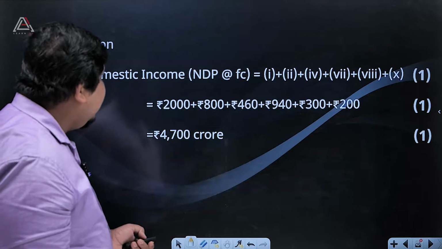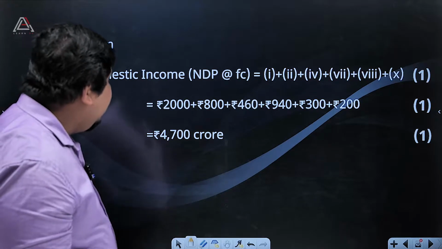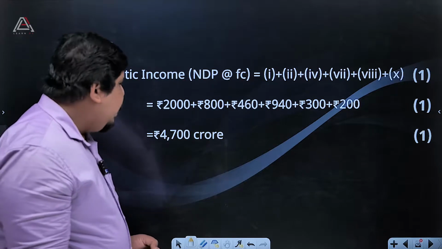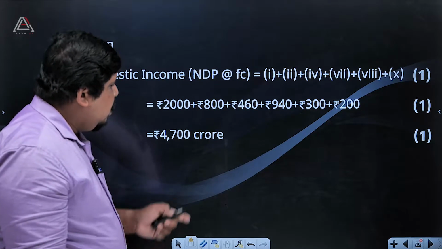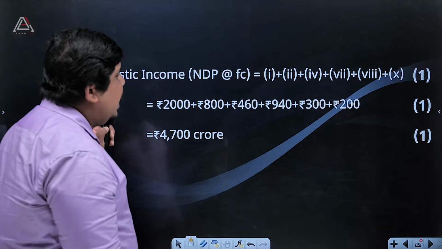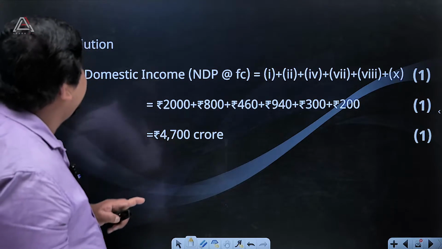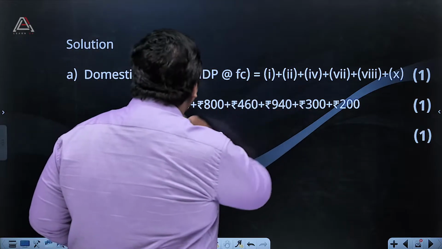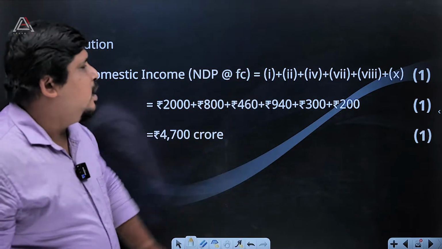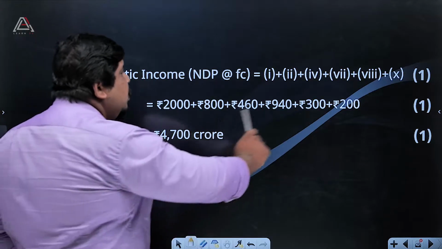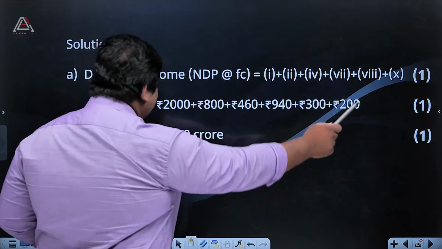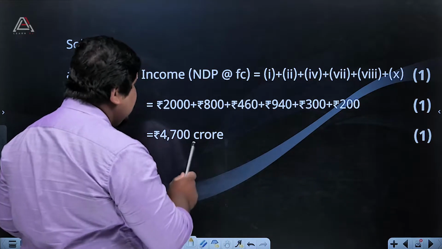Then we calculate the total amount, and we are getting 4,700 crores. So just check the marks distribution here. First of all, you have to write the solution, domestic income, 1 mark. Then we put all the numbers here, again 1 mark. Then you write the answer, 1 mark.